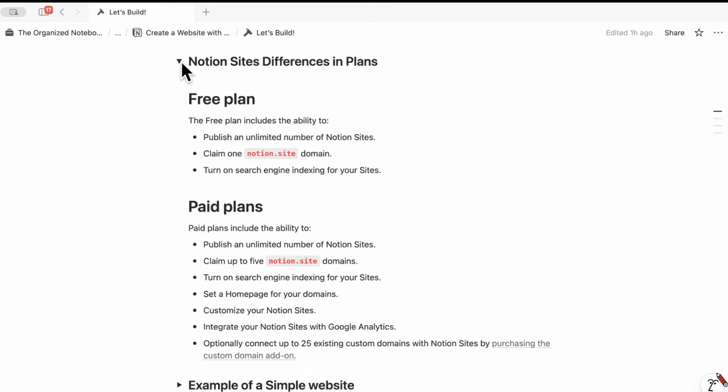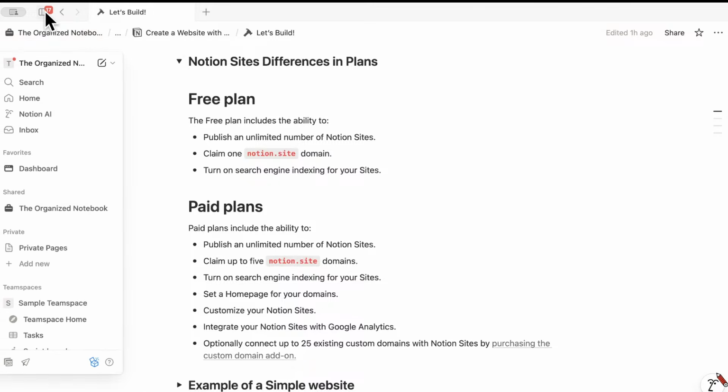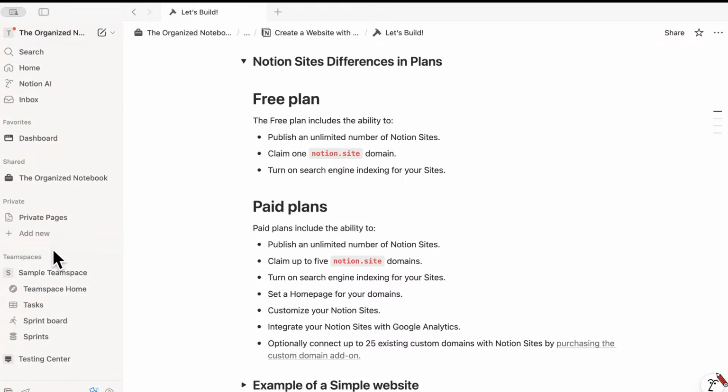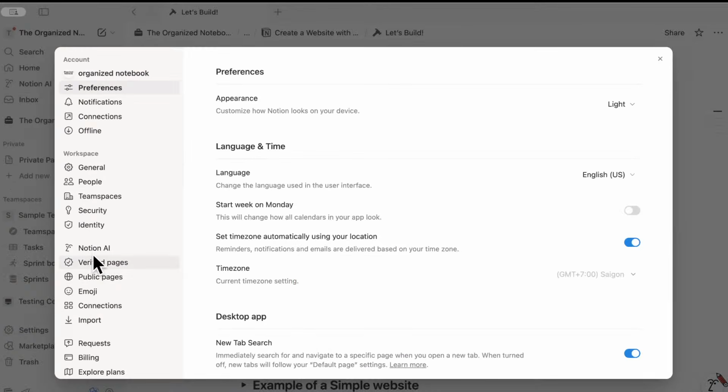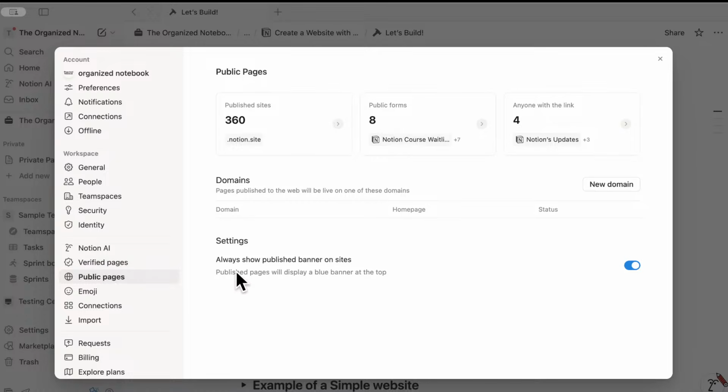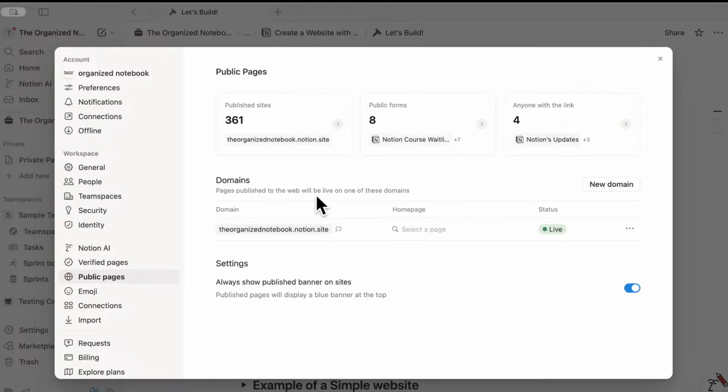And although we're going to be building soon, before we build, I can also briefly show about the domain situation. So if you go to the sidebar here, and then go to the settings and go to the public pages here, you can see the domains. So for example, I have the domain theorganizednotebook.notion.site for all of my pages that I publish through Notion.